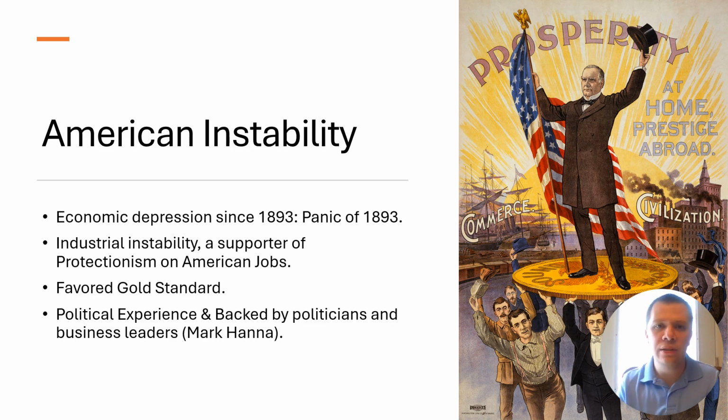But one other thing that sets William McKinley above William Jennings Bryan and ahead of everybody else in the Republican field for president in 1896 is that he had political experience as a lawyer, as a House of Representatives member, and as the governor of Ohio. On top of that, he had backing from other politicians and business leaders, such as an entrepreneur from Cleveland and eventual close friend who funded his campaign in both 1896 and 1900, the wealthy entrepreneur Mark Hanna.